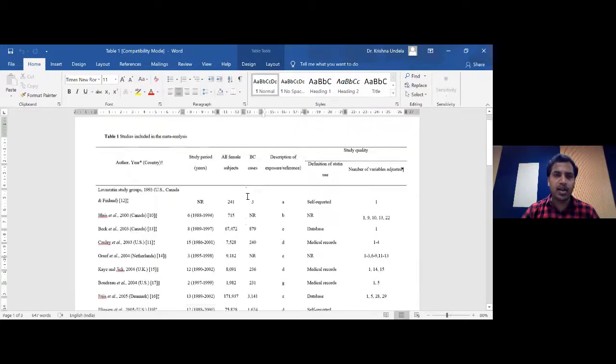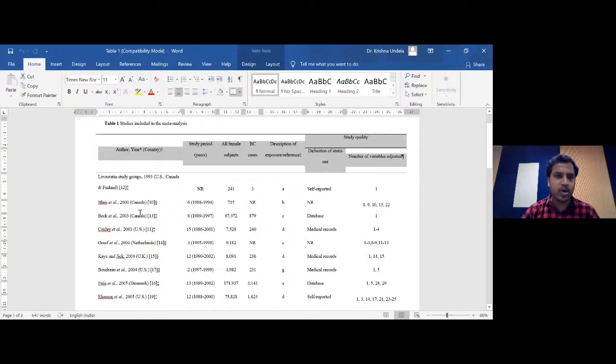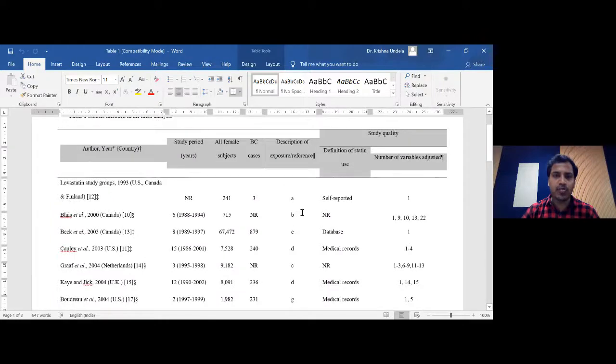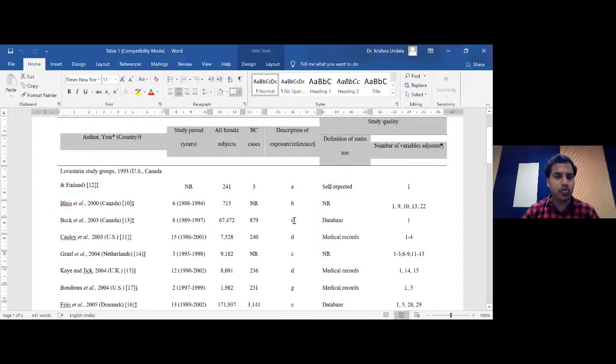Whatever information you feel is very important to explain to the audience, you can keep in the table, like author and year of publication, the study period, how many patients they have included, how many have breast cancer, and the description of exposure and reference.